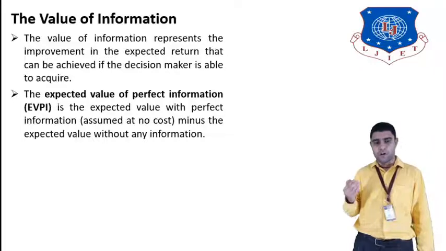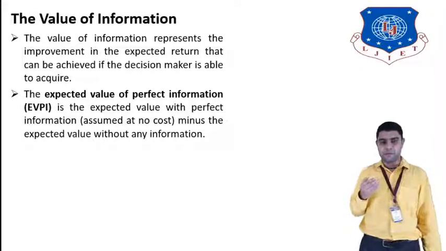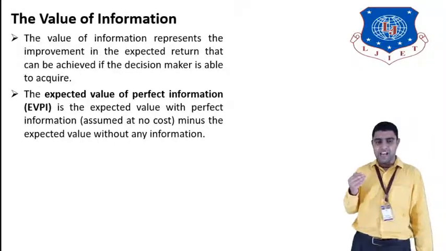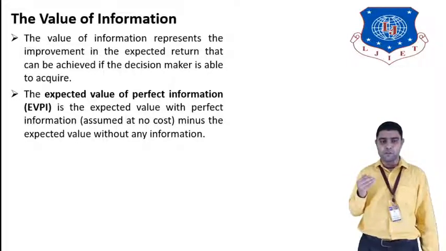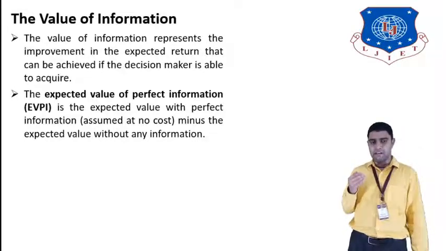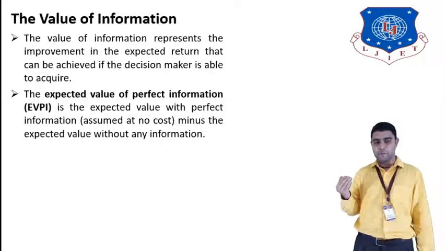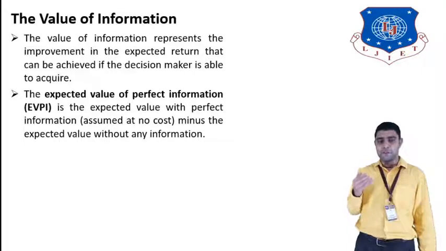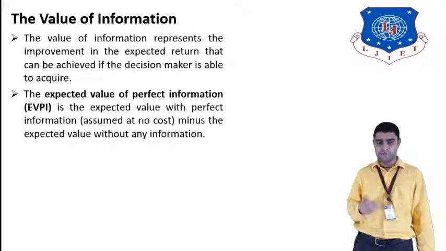Assume no cost is incurred for the perfect information, minus the expected value without any information. So this is the formula for calculating EVPI: the expected value of perfect information is the expected value with perfect information minus the expected value without any information.